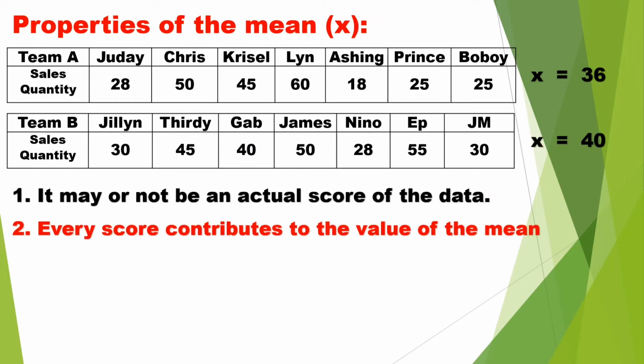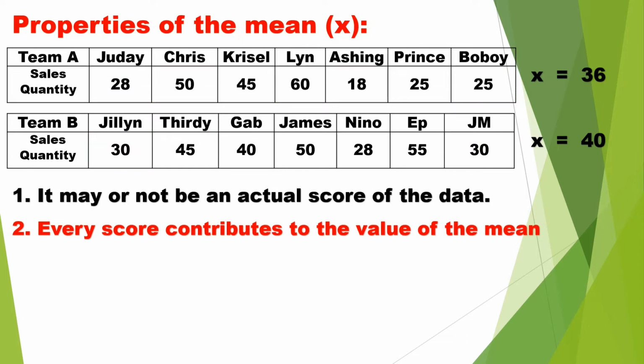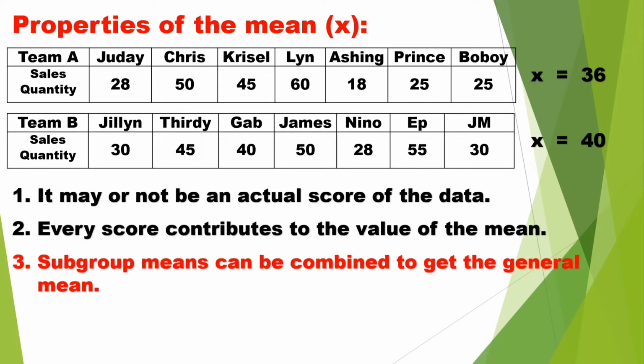Property number 2, every score contributes to the value of the mean. Meaning, if any one of the 7 sales representative changes its sales quantity, it will also change the value of the mean. Number 3, subgroup means can be combined to get the general mean. It happens particularly if the data is quite large.